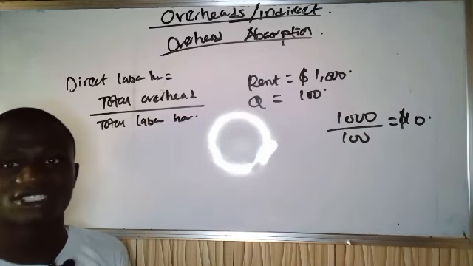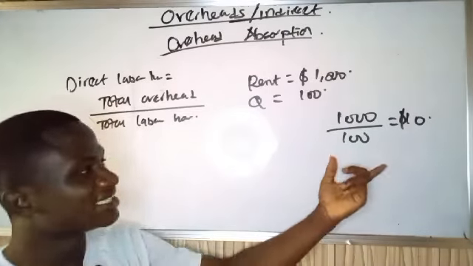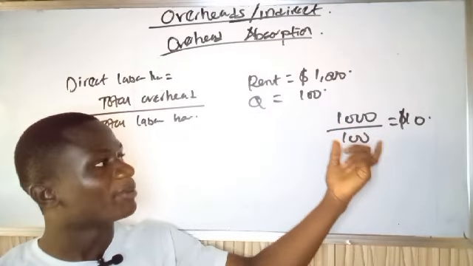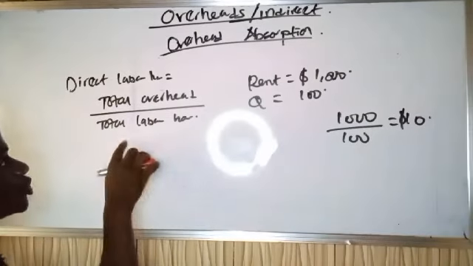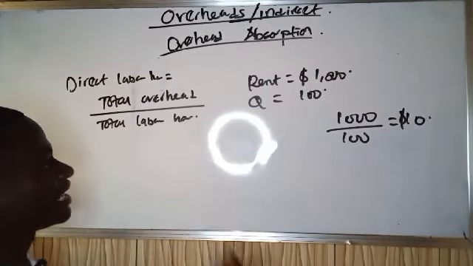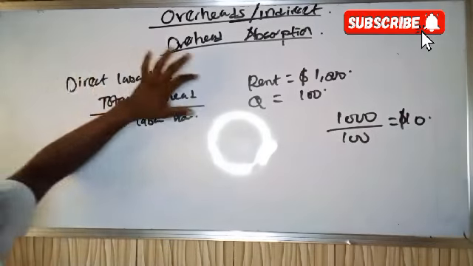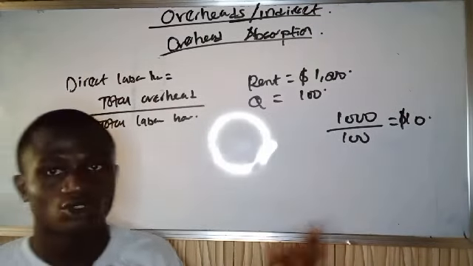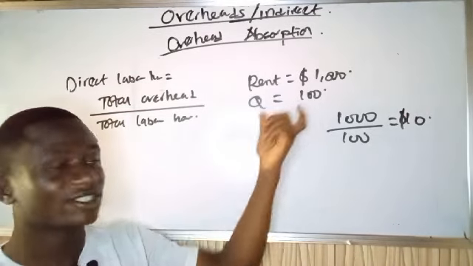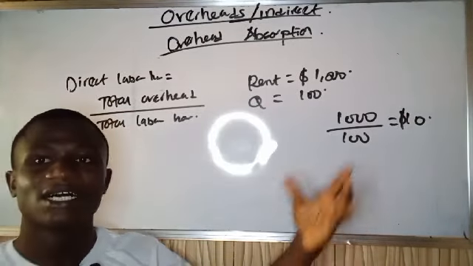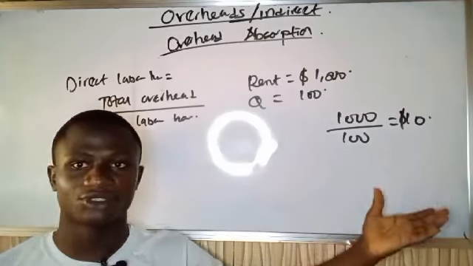So what does this mean? On this one you get overhead per labor hour worked. Total overhead divided by total labor hour gives overhead per one labor hour. If you divide by the quantity, you get overhead per unit of product produced.